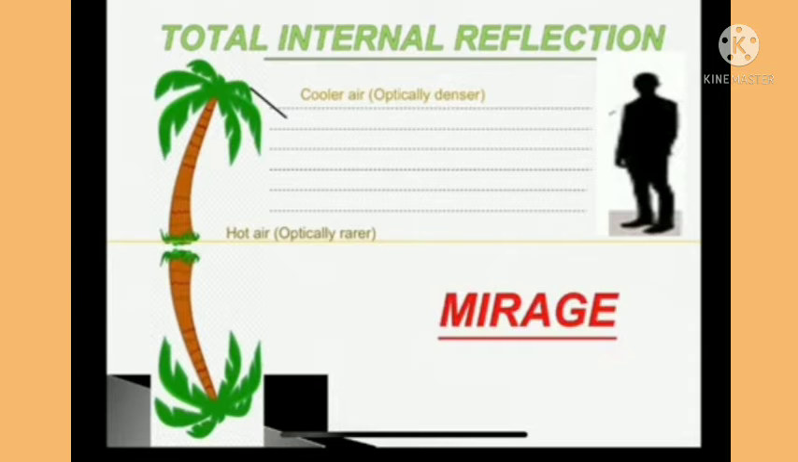The first application is mirage. On hot summer days, the air near the earth becomes very hot and it becomes rarer than the upper layers. Upper layers are denser. So the ray of light from the distant object moves from denser to rarer medium, bent away from the normal. A stage is reached when the angle of incidence becomes greater than the critical angle. The rays are totally reflected.